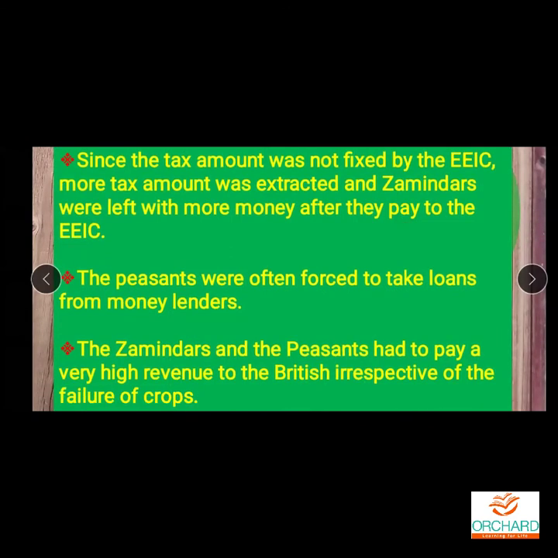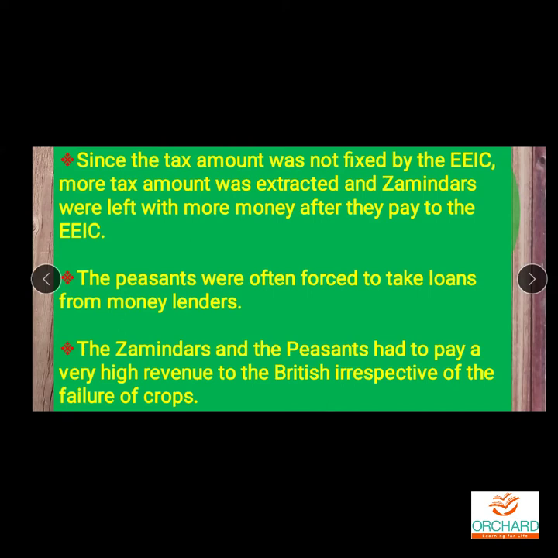So what are the drawbacks, meaning demerits, disadvantages. Since the tax amount was not fixed by the EEIC, that's what I said, more tax amount was extracted and zamindars were left with more money after they paid the EEIC. For example, if the EEIC fixed an amount, I'm talking about current day money, if 1 lakh rupees has to be paid every month to the EEIC, but this zamindar is in a position to collect any amount of taxes from the peasants, so he would have collected more amount.